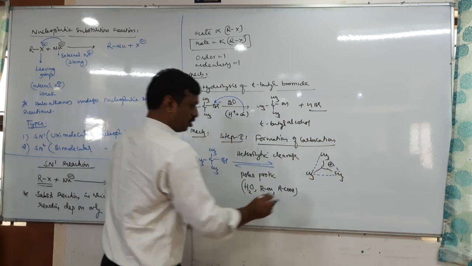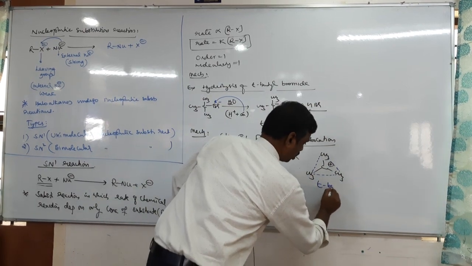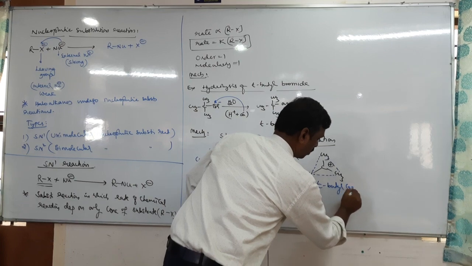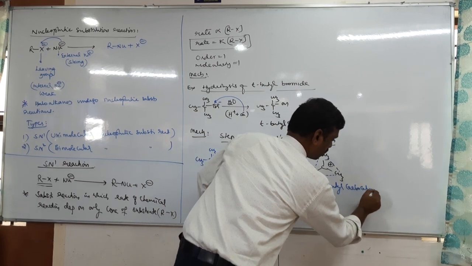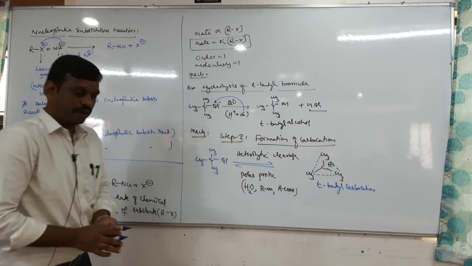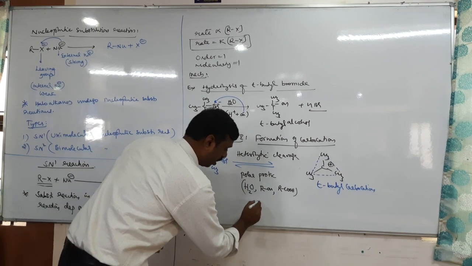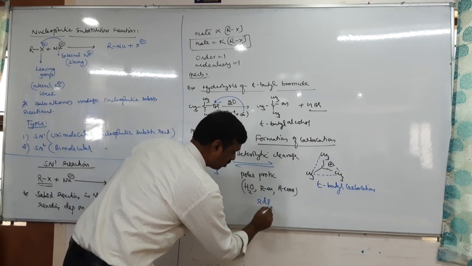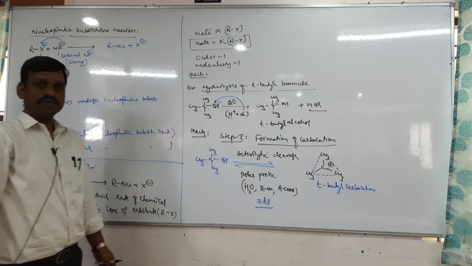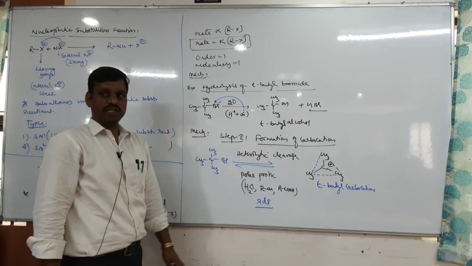Right? So this is a tertiary butyl carbocation, and the formation of the carbocation is a slow step. It is the rate determining step, of course, and it is also a reversible step.